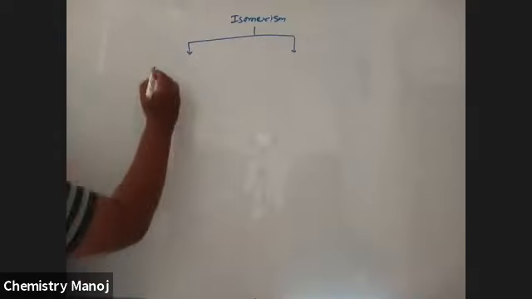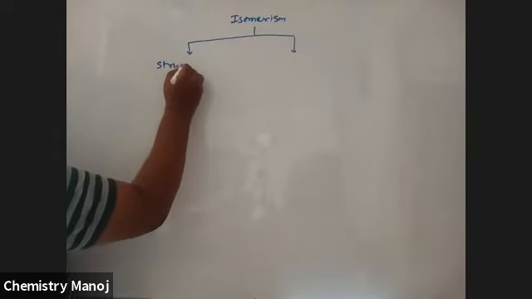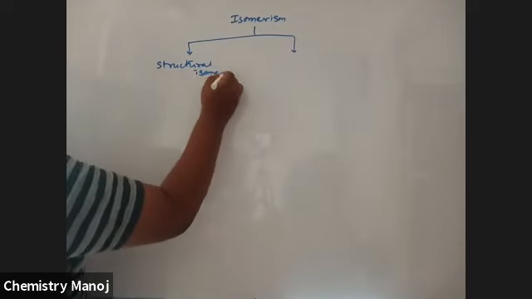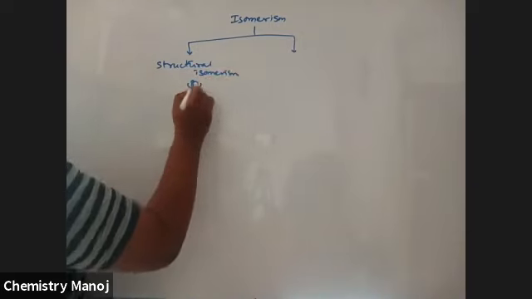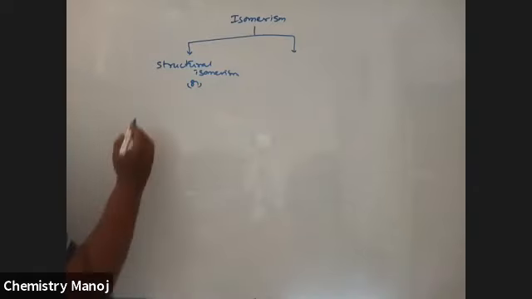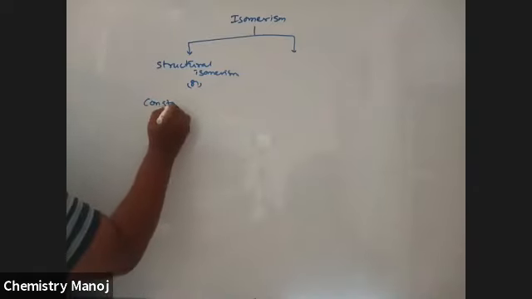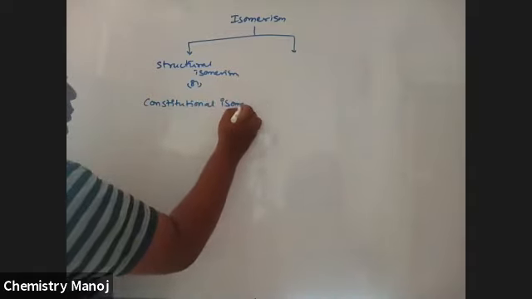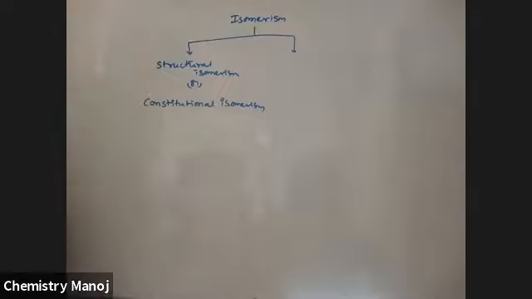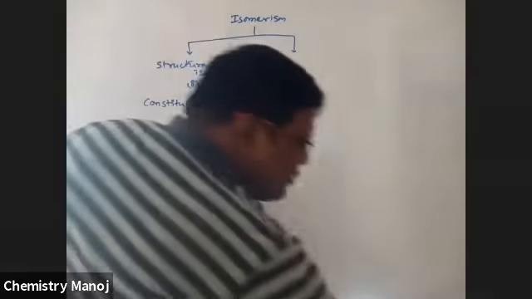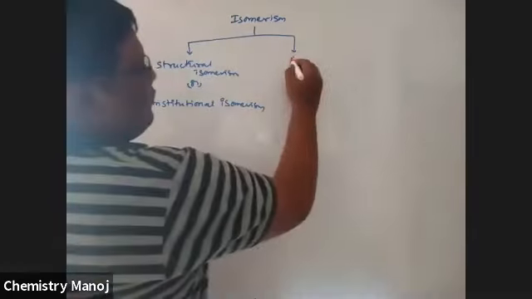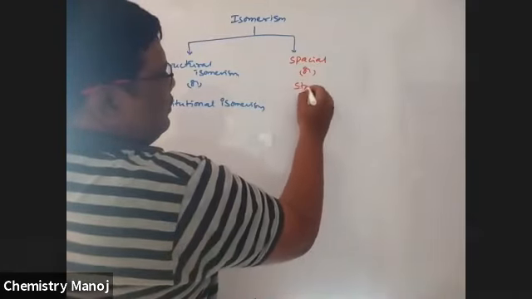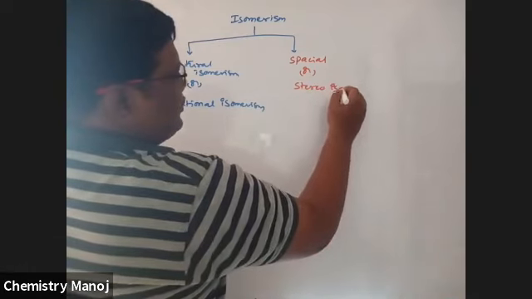So isomerism may be structural isomerism, which is also called constitutional isomerism, and the other one is spatial or stereoisomerism.